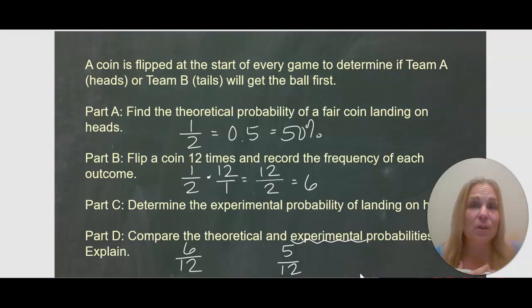So maybe your experimental probability came out to be more than your theoretical. Maybe they came out the same. Maybe it came out less like mine did. But you're going to do your own coin flip, record the results, and then compare them with me. So your theoretical probability also will be 6 out of 12. We'll have to see how your experimental probability compares. Mine's 5 out of 12.